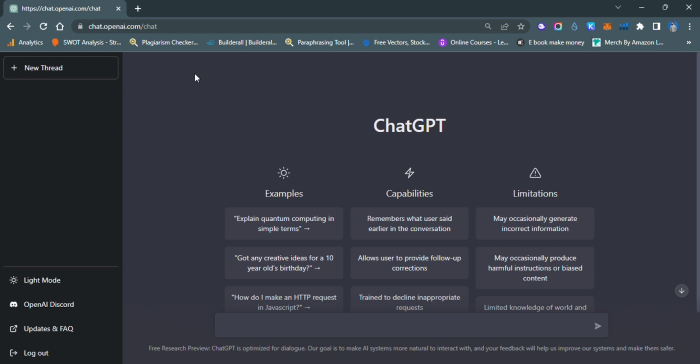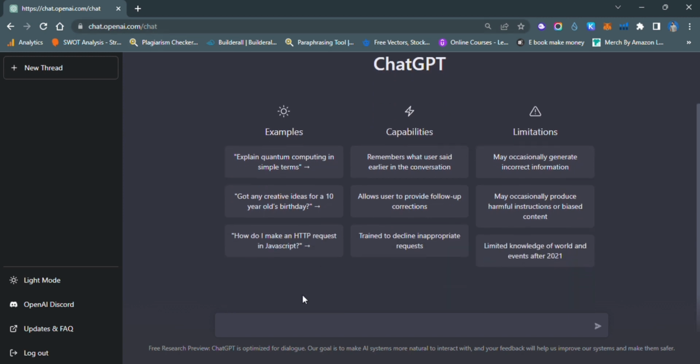You're going to go to this website, chat.openai.com. It's not available for everyone right now because there are a lot of people coming on this website. So the website is completely down right now. So what you're going to do, you're going to log in first. I'm going to link this website in my description. So you're going to come here and write anything.